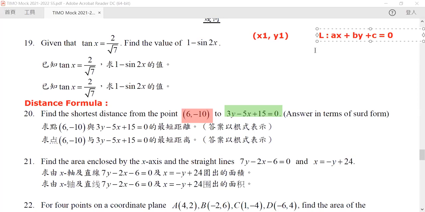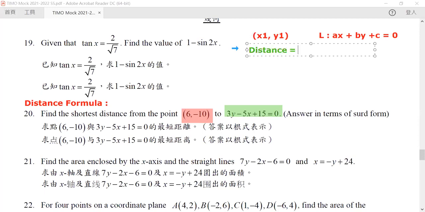So what is the distance? The distance will be given by this formula. The distance will be equal to the absolute value of the a x1 plus b y1. So we substitute x1 into x and substitute y1 into y, and then add c.